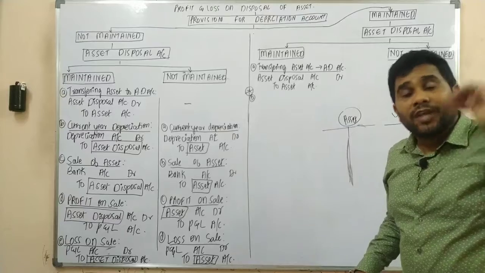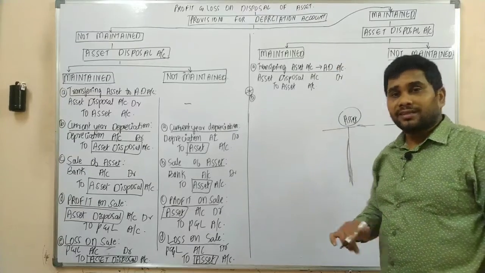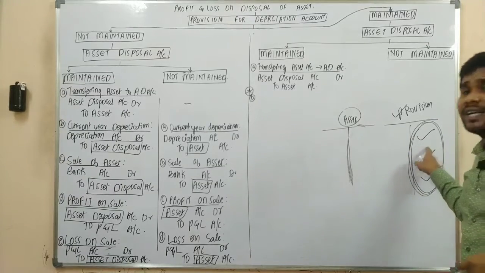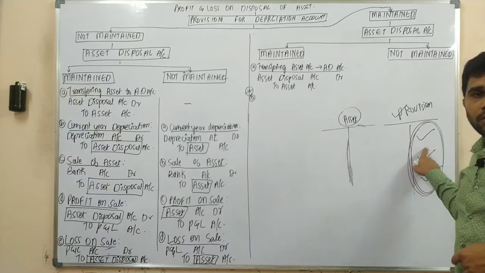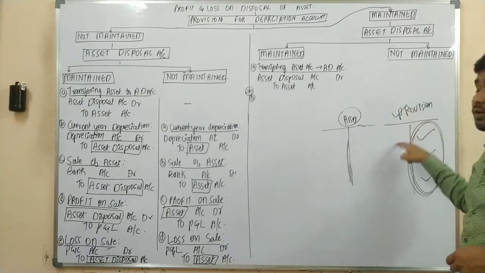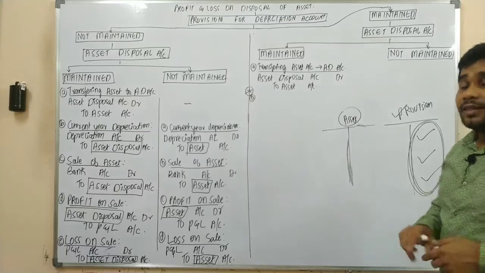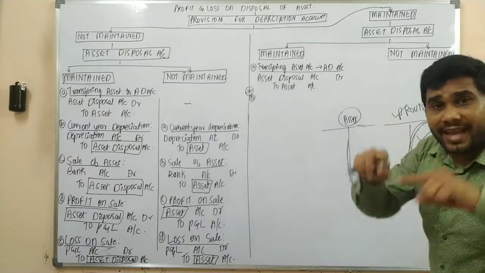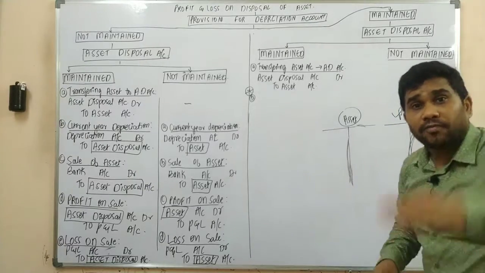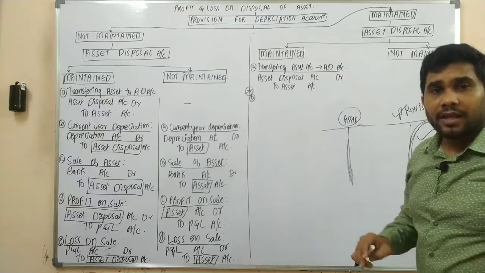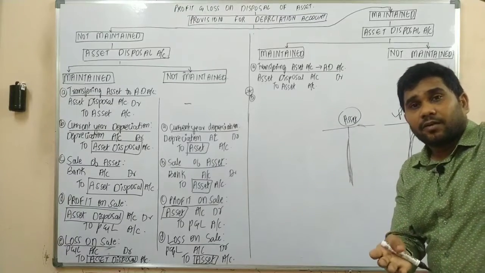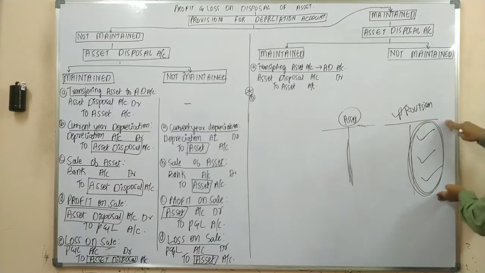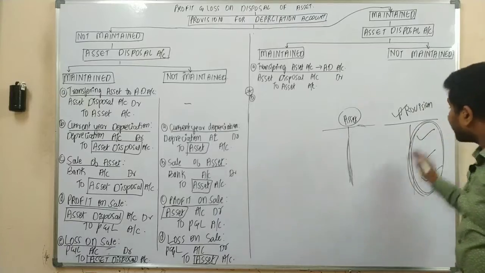Yes or no? If the asset is used for the last 3 years, then in this provision for depreciation account, the 3 years of depreciation would be accumulated. Yes or no? So as you are maintaining a provision for depreciation account, the depreciation on the asset for the life of the asset, however many years it could be, would be accumulated and represented in your provision for depreciation account. That's it. So in the year of sale,